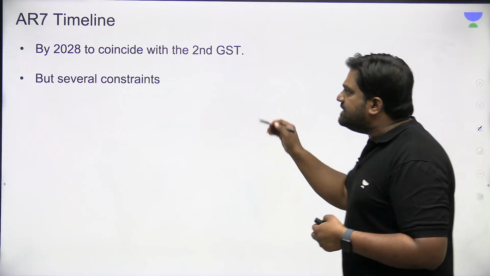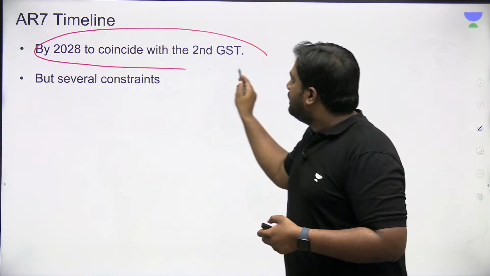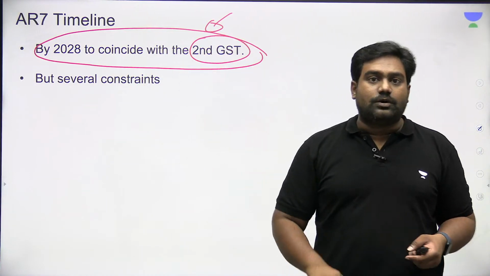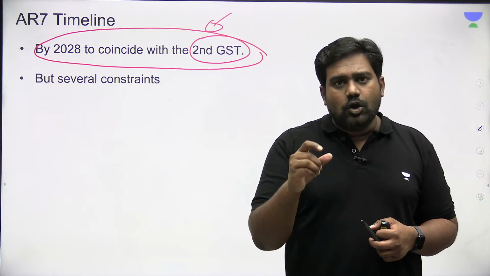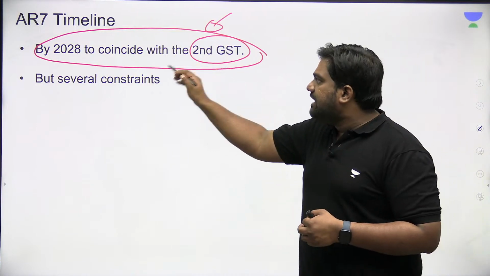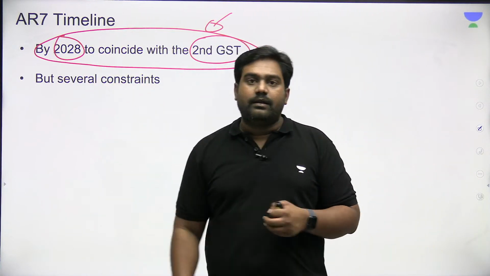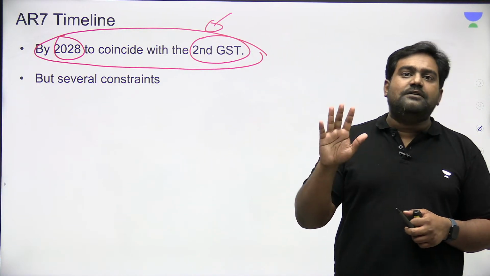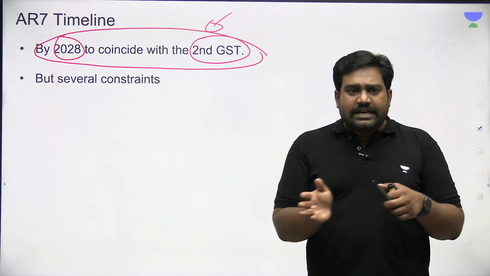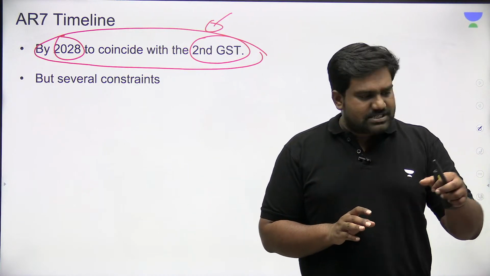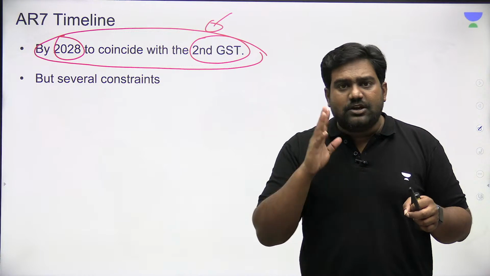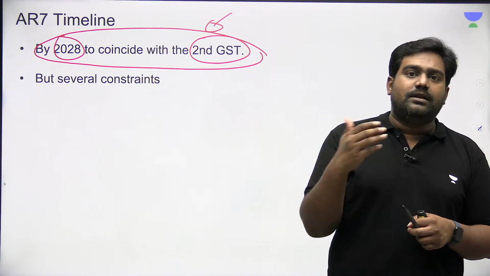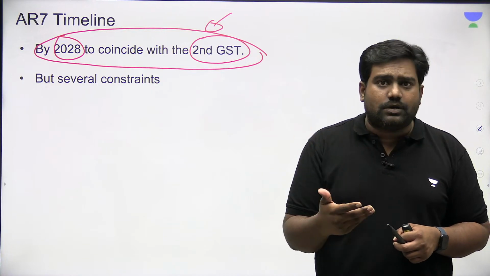But some countries are insisting that the report should be ready before the second global stocktake. They want the global stocktake to be done by 2028. That is a commitment under the Paris Agreement, right? The Paris Agreement provides for a mandatory 5-year review. So recently the first review was done. It was completed in 2022 and published in 2023. Now countries are preparing for the second review under the Paris Agreement, the second global stocktake.